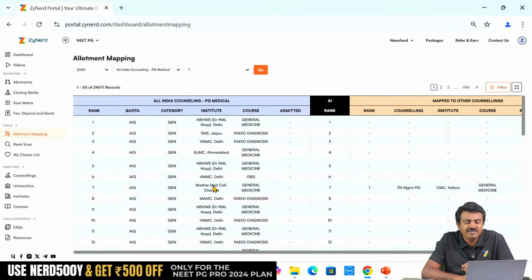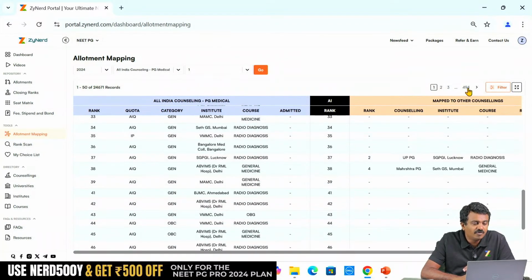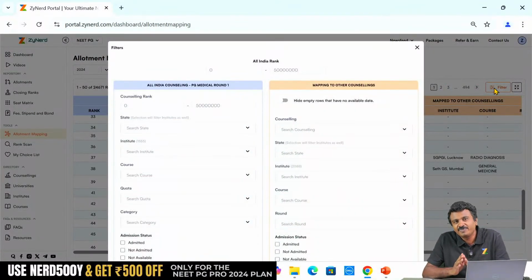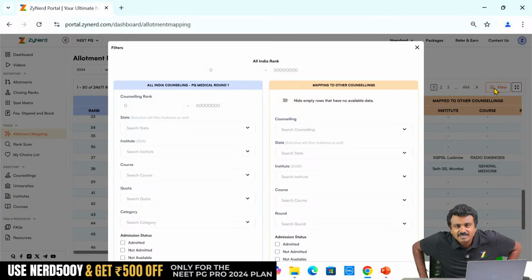Now this is a very difficult thing to do, right? You have all candidates. What is the information that we have got? This candidate has not got a seat, this candidate has got a seat. That information is available for 24,671 records. You can click that. Now we have the filter options, which is beautiful for filtering out multiple cuts. Some scenarios that we haven't even thought out. If you have come out with something, please put up a video. We'll be happy to share that on how you are utilizing ZyNerd allotment mapping.